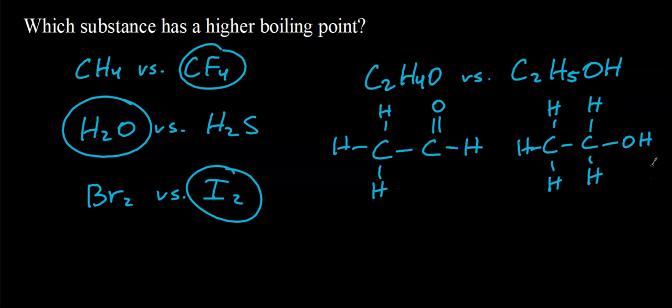And there's the Lewis structure for ethanol. Go ahead and answer the question, pause now. Now here is a polar molecule. It exhibits dipole-dipole forces. Ethanol, also a polar molecule, exhibits hydrogen bonding. Hydrogen bonding is stronger than dipole-dipole forces. Ethanol has a higher boiling point.